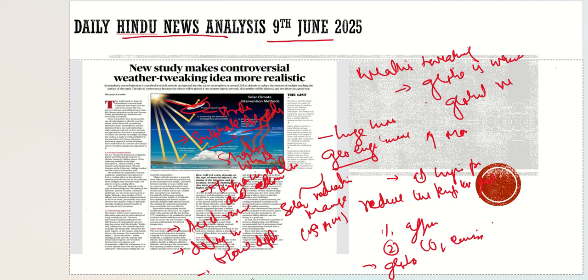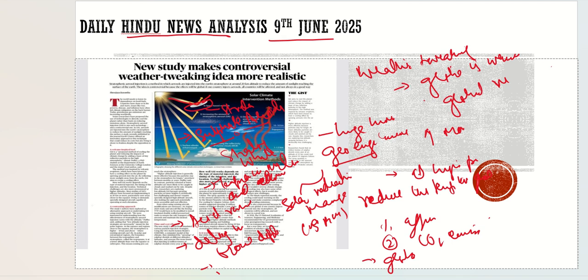It can impact photosynthesis. So there are various disadvantages associated with it, and that's why this study is talking about the sulfate aerosol method, which is highly talked about, but has many disadvantages.